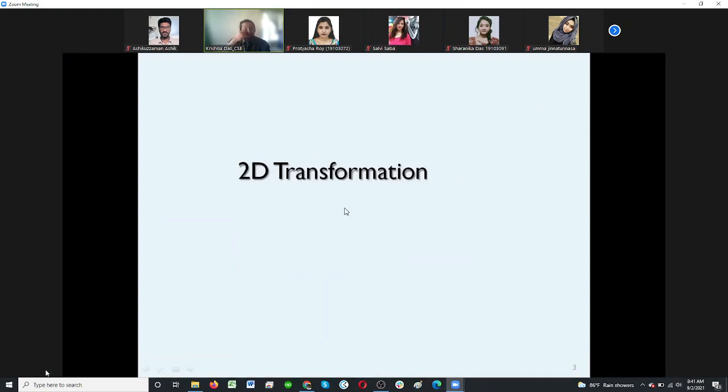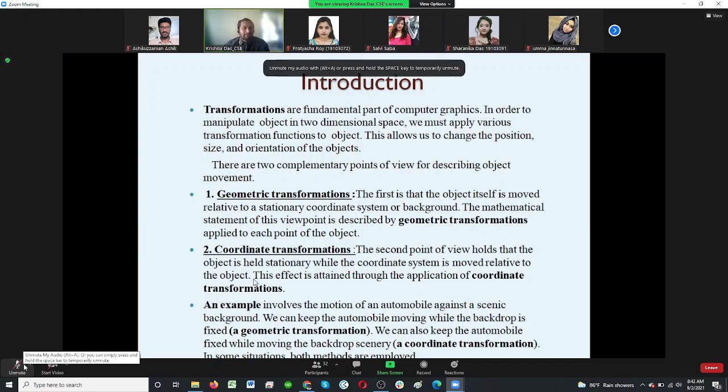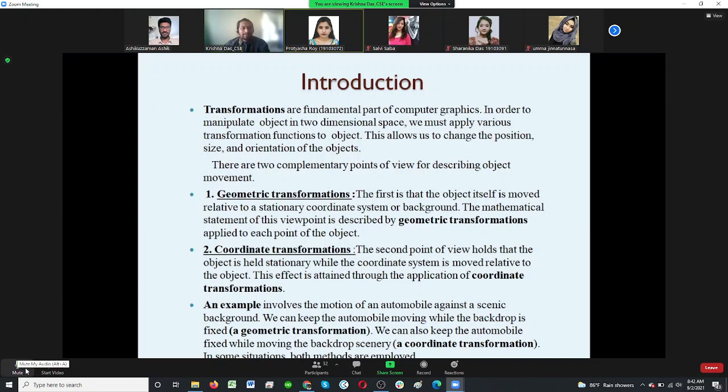So two types of this movement or transformation can be, right, Ashik? Can you tell me about the geometric and coordinate transformation, the basic difference between them? Ashik, can you hear me? Yes, sir, I can. The geometric transformation and coordinate transformation. Sorry, sir, I can't explain exactly. So may I? Yes, Pratasha.